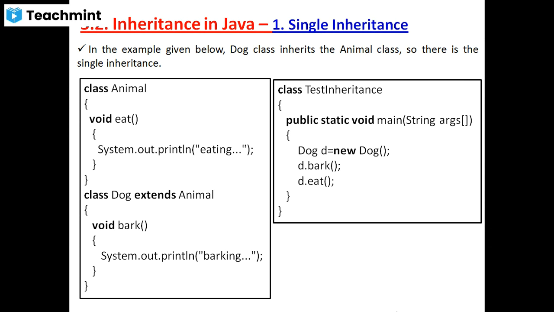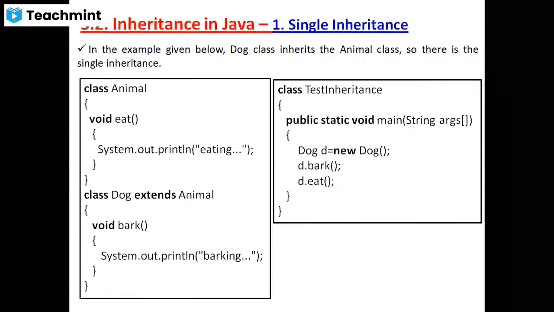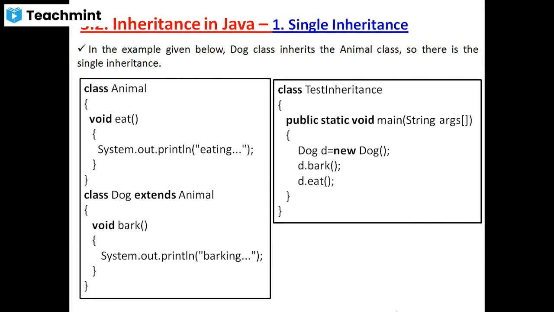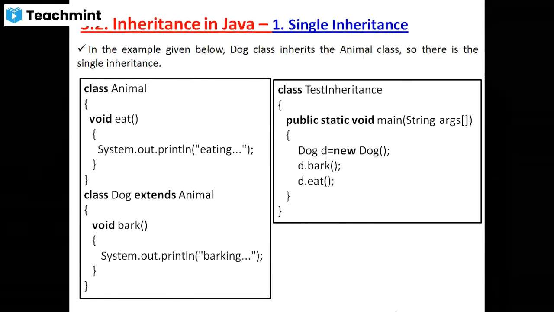Very good. Which object is going to be created here? Which class object? The object of the subclass. If suppose we create the object of the superclass, then what will happen here? The superclass name is Animal.